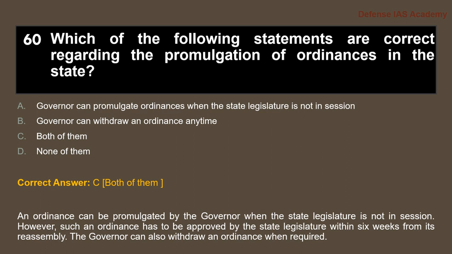An ordinance can be promulgated by the governor when the state legislature is not in session. However, such an ordinance has to be approved by the state legislature within 6 weeks from its reassembly. The governor can also withdraw an ordinance when required.